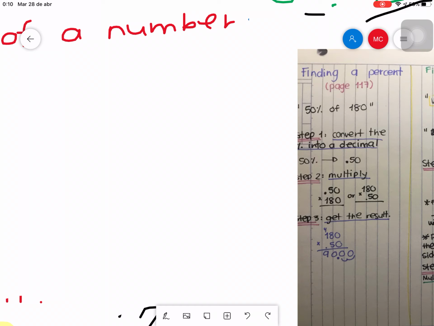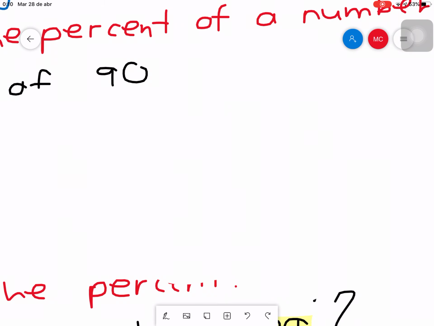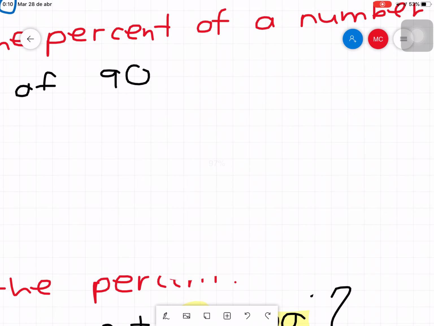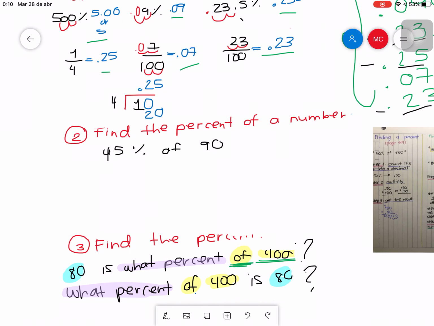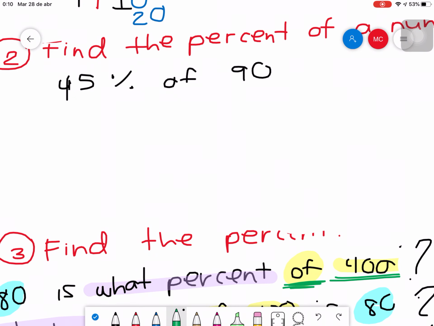And you have step 1, step 2, step 3. Step 1. Convert the percent into a decimal. You know how to do that. Then step number 2, you just multiply. Step number 3, get the result. Let's apply that into our example. Okay. It says how much is 45% of 90. And then the first step said change the percent into a decimal. So I just do it 0.45.